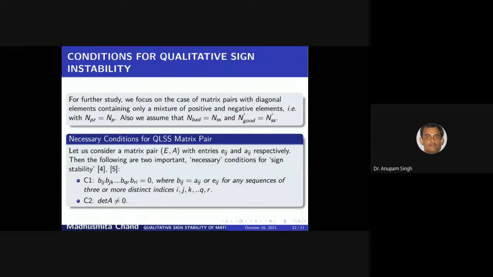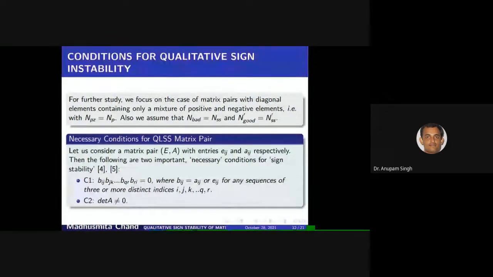Let's consider a matrix pair EA with entries Eij, Aj respectively. Then we have 2 important necessary conditions. The first one is that all the interconnection terms must be 0, and the second one is that the matrix A must be non-singular.